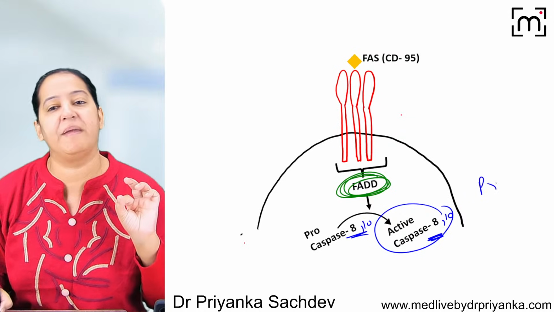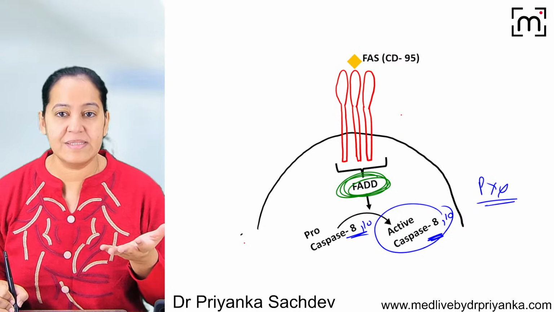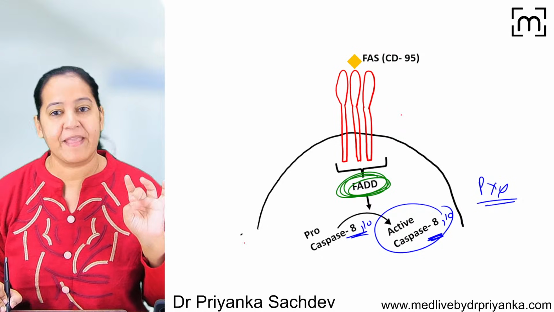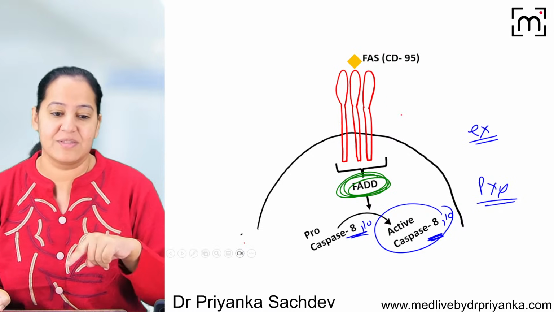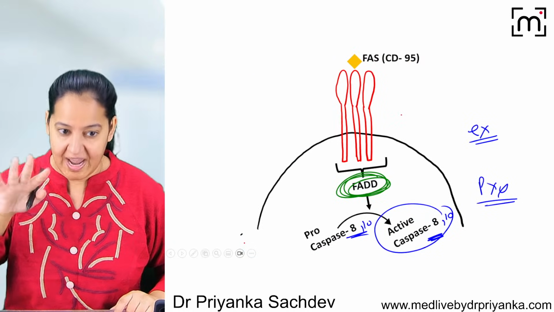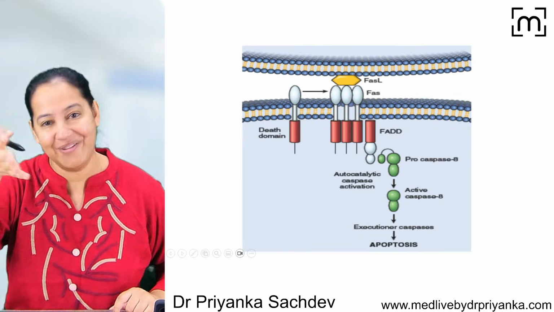It's a very important PYQ, repeated multiple times. Initially, it was only caspase 8, but in the recent Robbins, they have mentioned caspase 10 also. So you can learn the two caspases, 8 and 10. Caspase 8 and 10 are the first caspases which are activated in the extrinsic pathway. So this is the same story, whatever I have drawn in the line diagram. I think this diagram will give a better understanding.